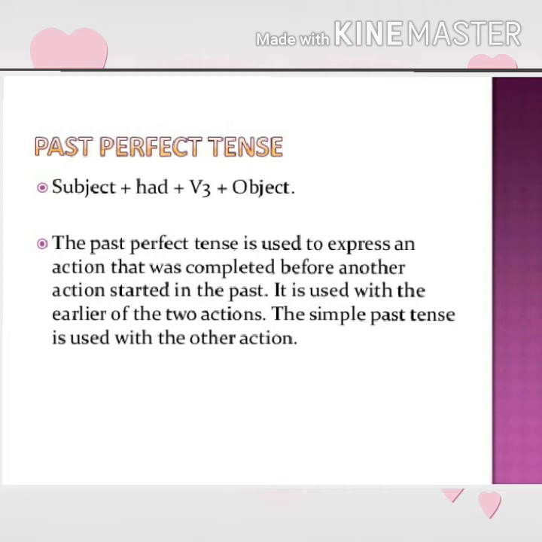Now here is past perfect tense. Here the structure is given of past perfect tense. For example, subject plus had plus third form of the main verb plus object. We have to use this structure to form past perfect sentences. Past perfect tense is used to express an action that was completed before another action started in the past. It is used with the earlier of the two actions. The simple past tense is used with the other action.